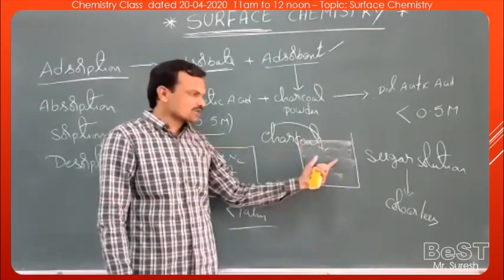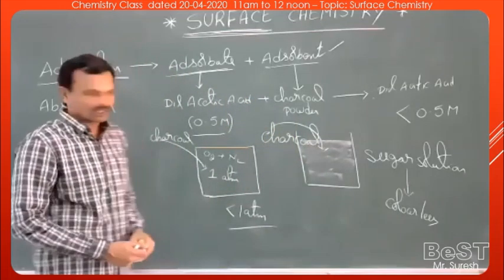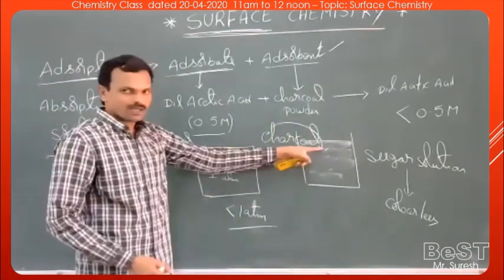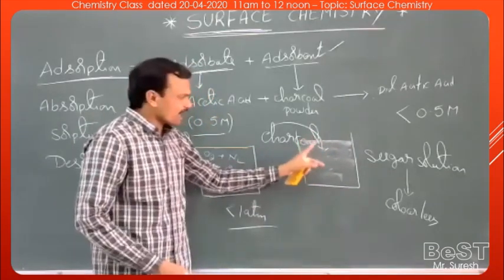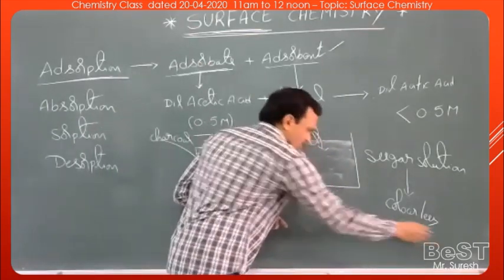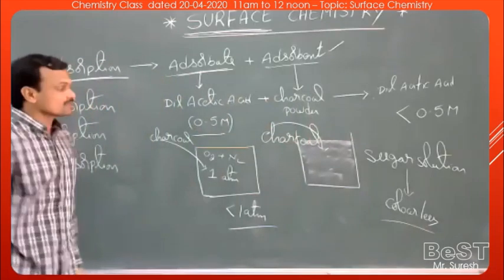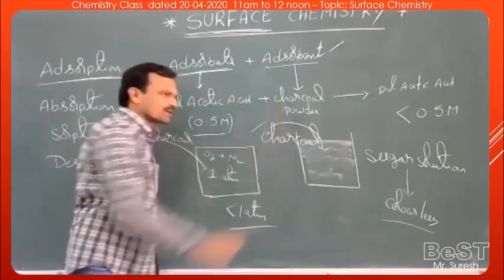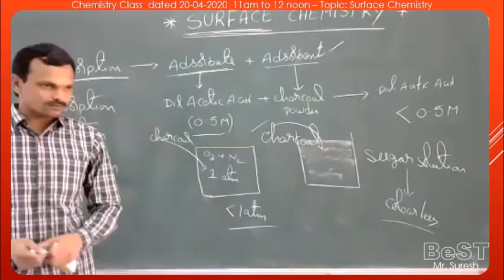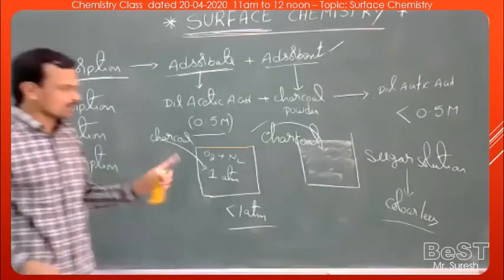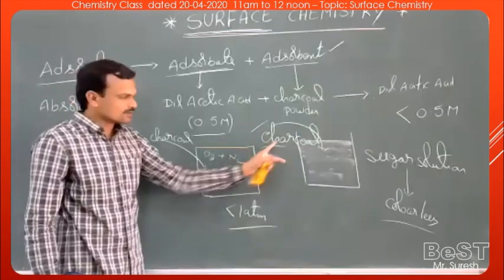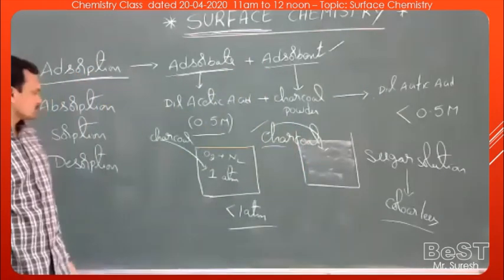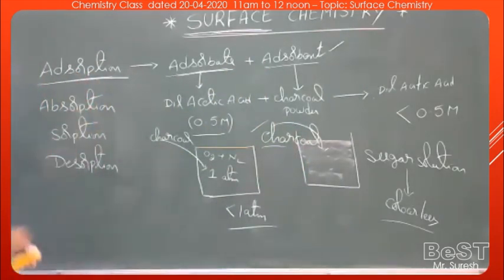To the sugar solution, which has a pale greenish yellow color, if you add charcoal powder, shake it vigorously and then filter it, the sugar solution becomes colorless. This is a commercially used method for decolorization of sugar solution. The colored sugar solution can be decolorized by treating it with animal charcoal. This is a commercial method. So this is an example of adsorption. These are some examples of adsorption.